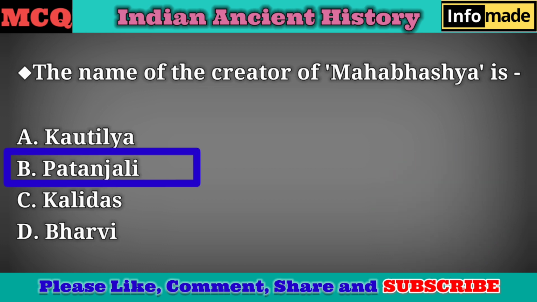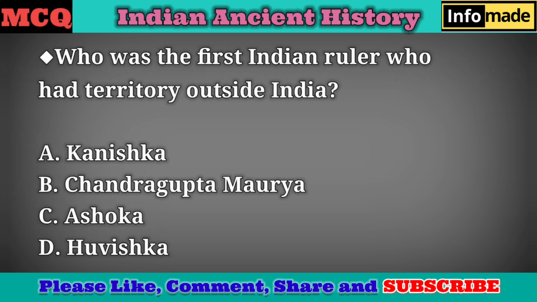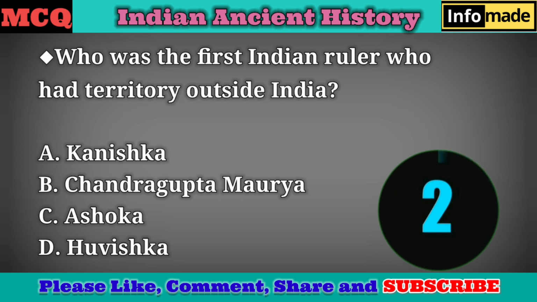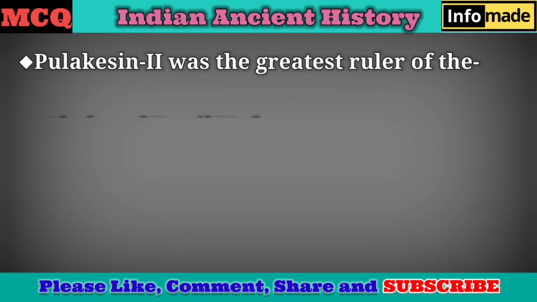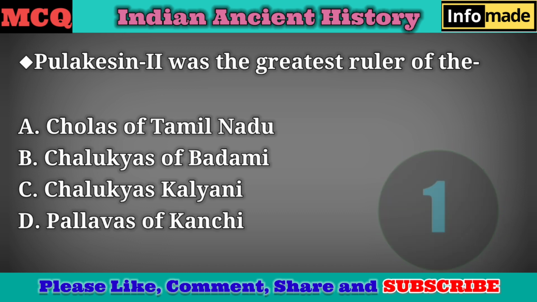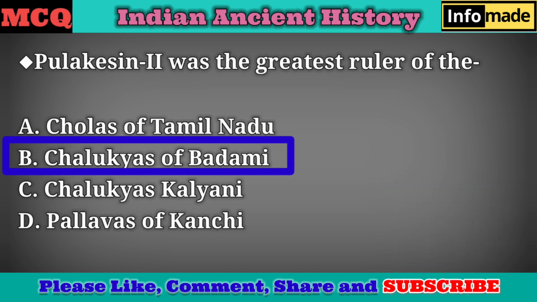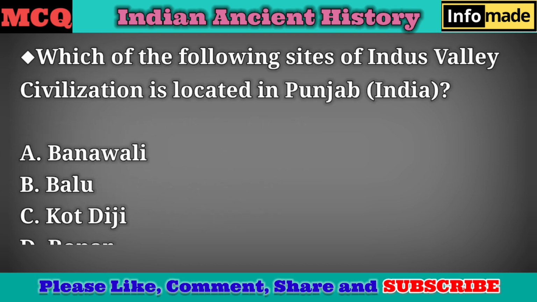Answer B. Patanjali. Who was the first Indian ruler who had territory outside India? Answer A. Kanishka. Pulakesan II was the greatest ruler of the? Answer B. Chalukyas of Badami. Which of the following sites of Indus Valley civilization is located in Punjab, India?